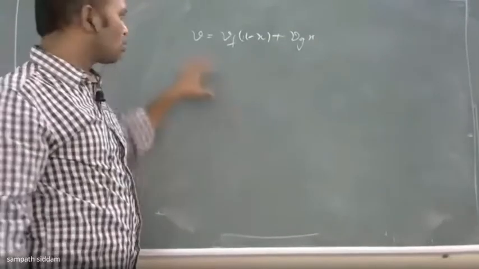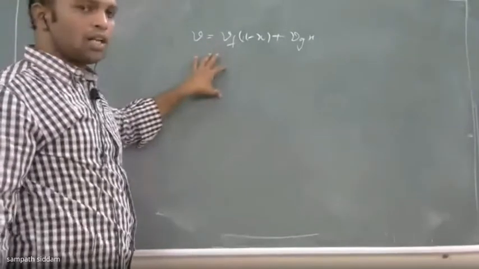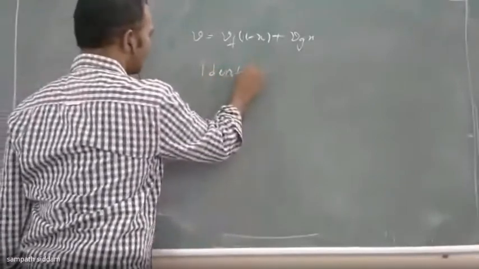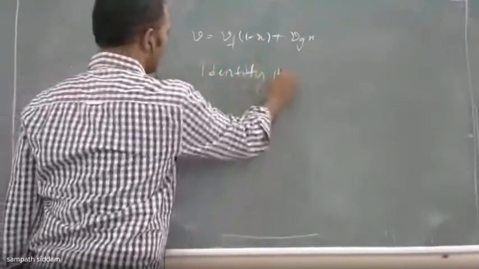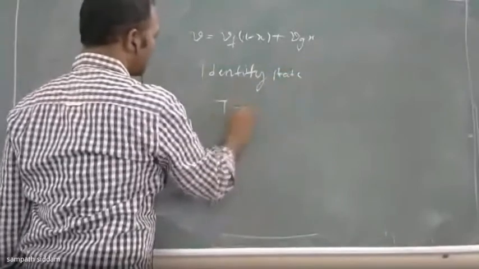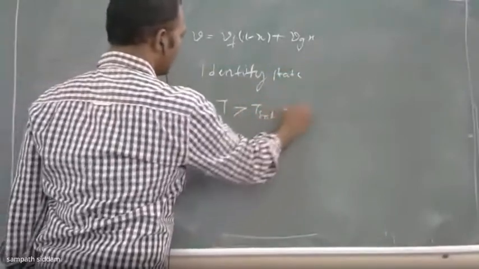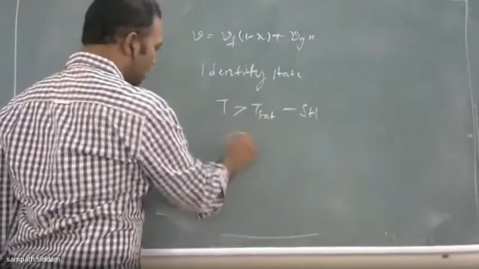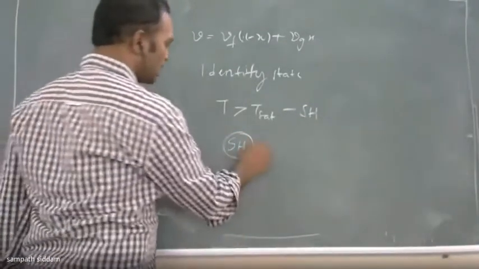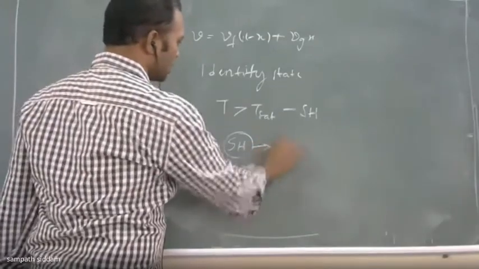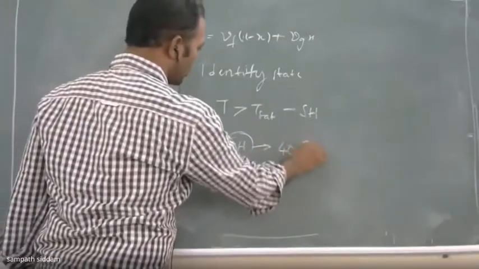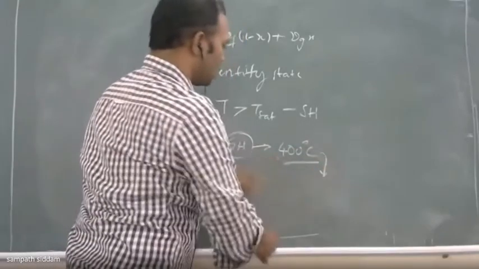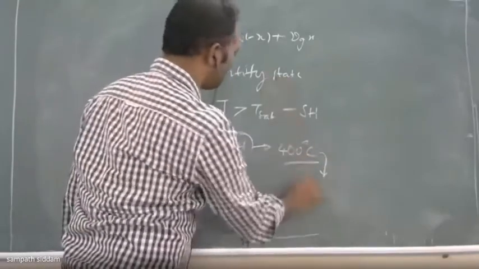That is only based on your steam table. First, we need to identify the state. Now we have identified that T is greater than T sat, so it is in the superheated region. Now directly jump to the superheated table, go to 400 degrees Celsius, and at this temperature find the value of V directly.